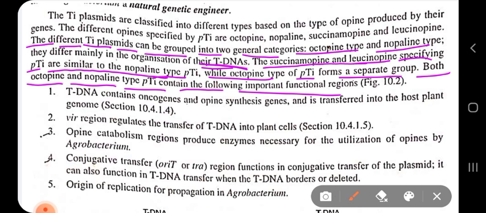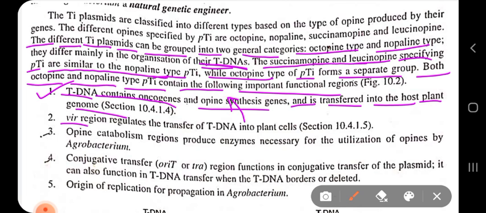So let us see what genes it encodes. I have already discussed this Ti plasmid a little bit in detail. It consists of tDNA containing oncogenes, the auxin synthesis and cytokinin synthesis genes, and the opine synthesis genes. Depending upon what type of opines they produce, we classify the different types of Ti plasmid, octopine type and nopaline type, and it is transferred into the host plant genome.